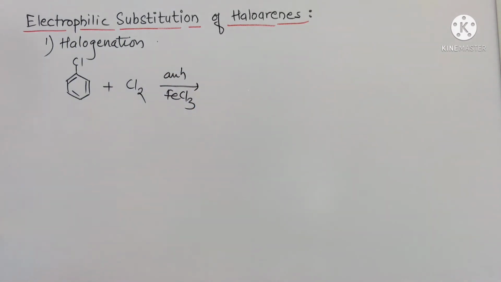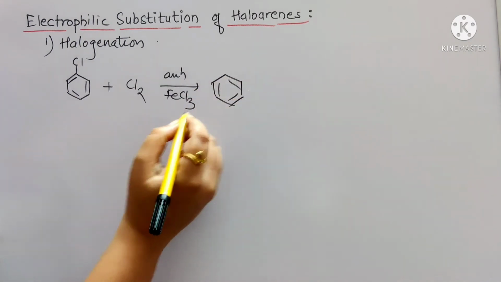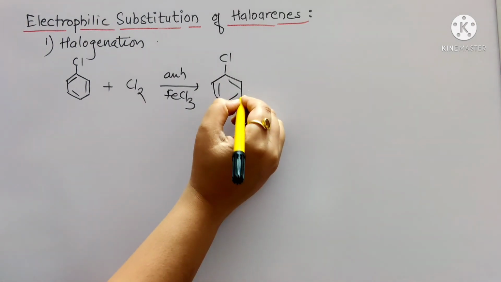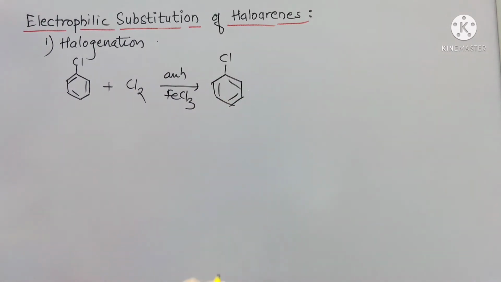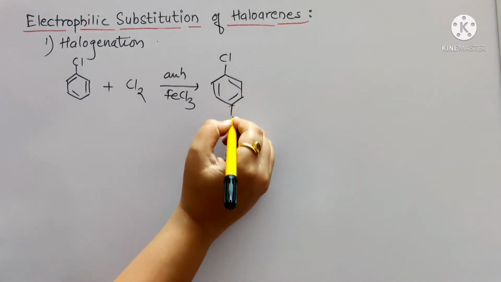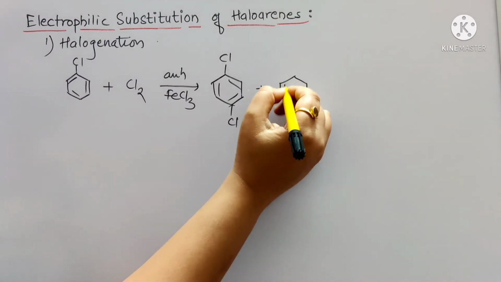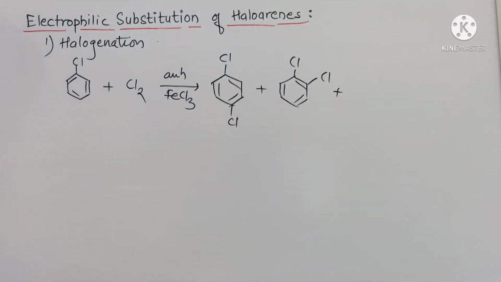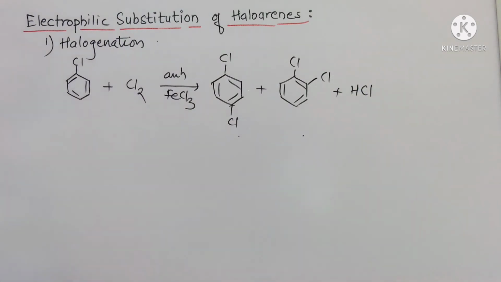Okay, so we will write the products. This chlorine stays as it is. Next, the chlorine gets added to the ortho and para positions. To the para position, one chlorine is added, and to the ortho position, one chlorine is added, plus HCl. So these are the products for the halogenation of haloarenes.